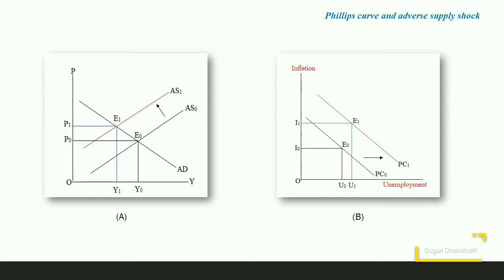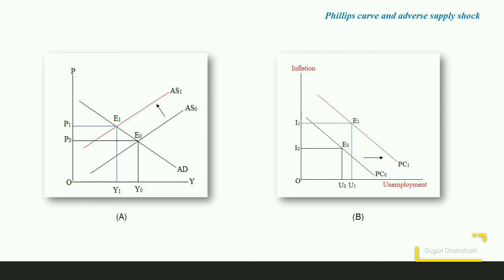We should consider one more point also, that is whether this supply shock is permanent or temporary in nature. If the individual workers and firms believe that this adverse supply shock is purely temporary in nature, then they will adjust their expectations accordingly and the Phillips curve will soon come back to its initial position.